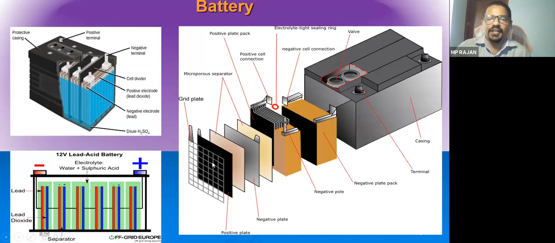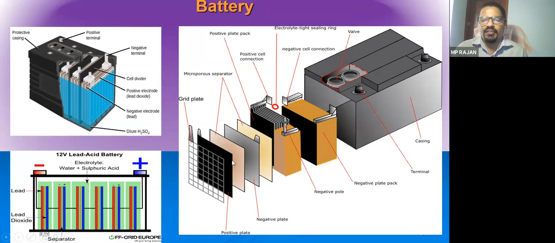This is called grid. It is made of iron or steel. So powder paste form of the active material is pasted on this one and pressed. So it is pressed on this one, so a sheet is made out of this one. So this is called plate type plate, positive plate and negative plate.